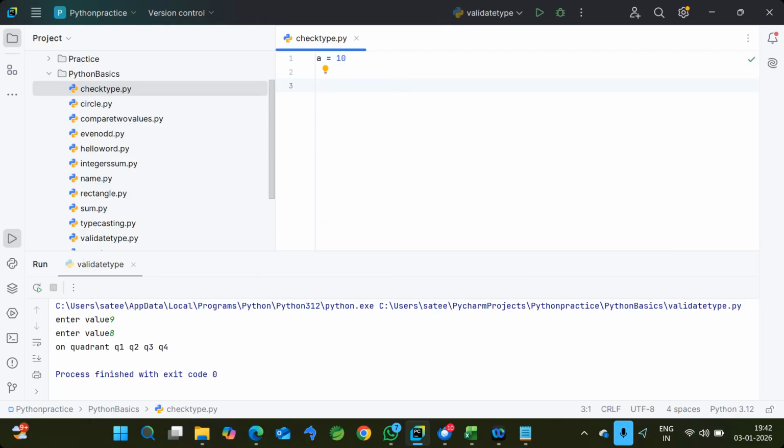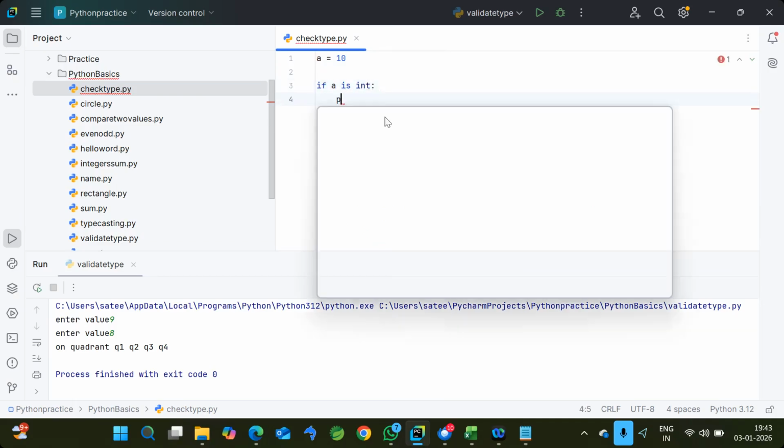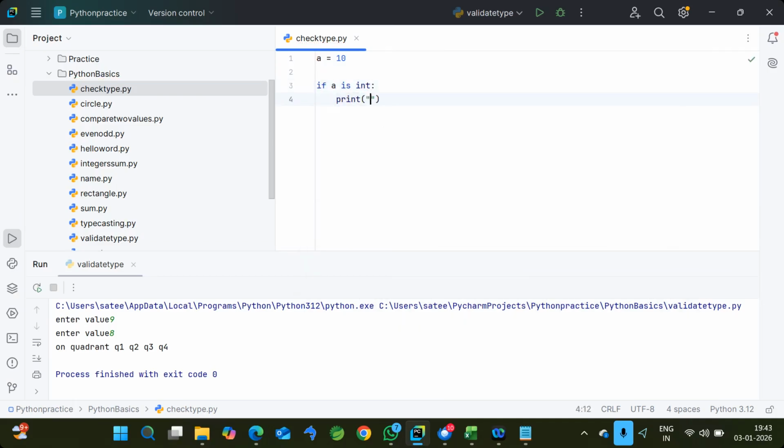Very simple one. That's it. So for that, as I mentioned, if a is int, print it's an integer. Okay. Only if condition. I don't want to write any else condition. Assume that.